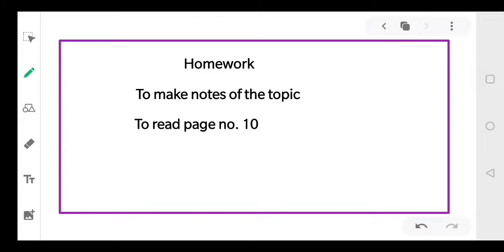Okay, let's come to your homework. First of all, you will make notes of the topic and you will read page number 10. You will underline the important points in your notebook. You will complete it, and I'll be waiting for your homework.